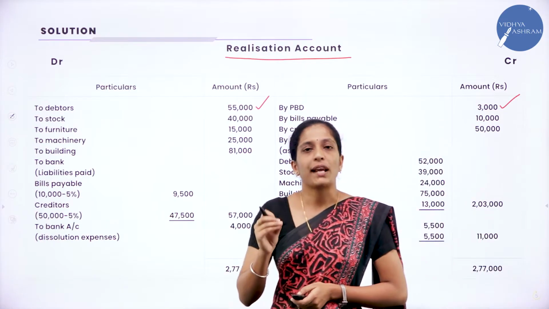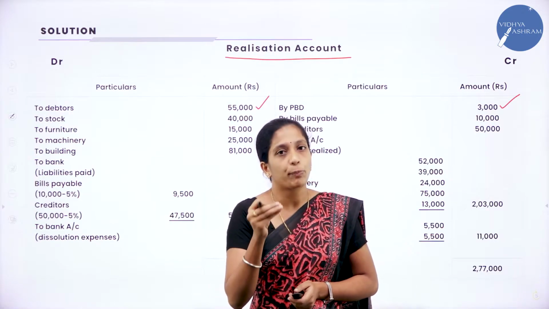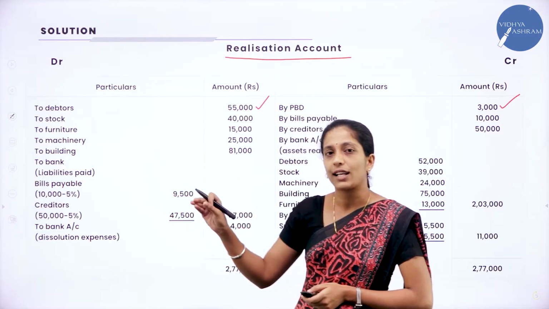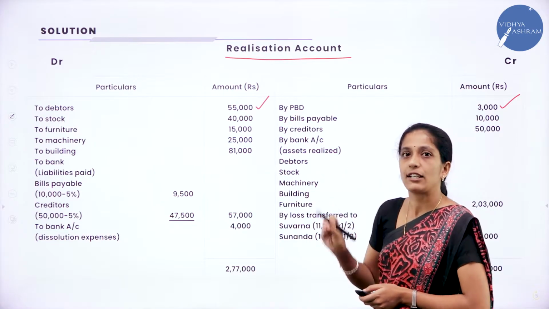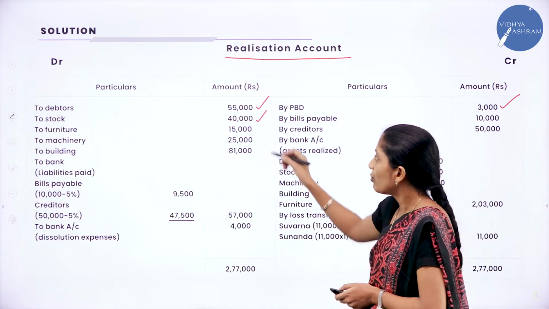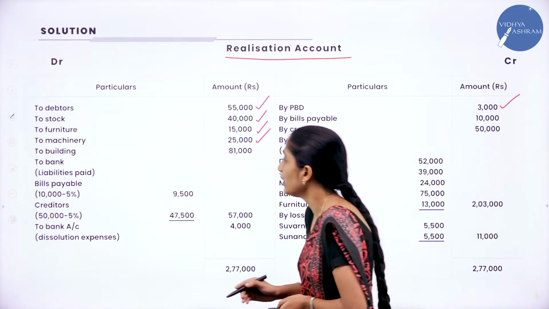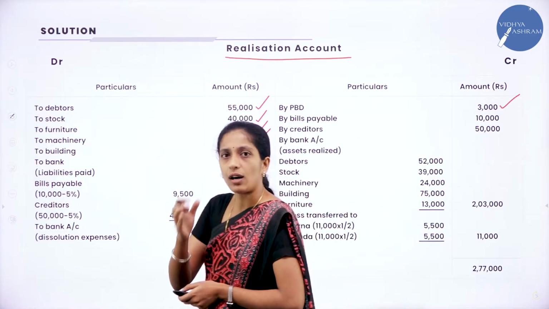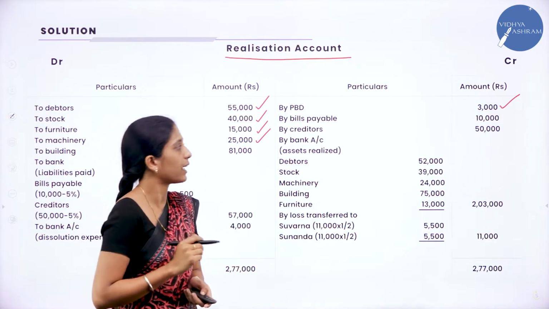Yes. So make sure that, my dear students, you record PBD immediately, or else you will forget to record it. When you record data, anything which is deducted from data, you will record immediately in your credit side. And the next one is stock 40,000, furniture 15,000, building 25,000. So we are done with recording all the assets. We have not taken profit and loss account as well as cash account.